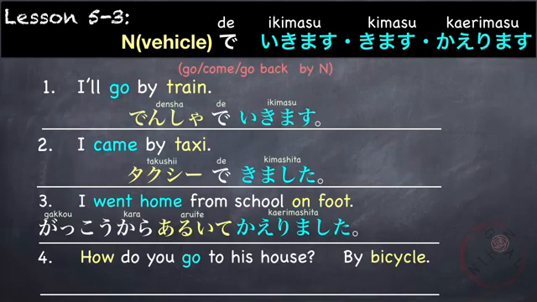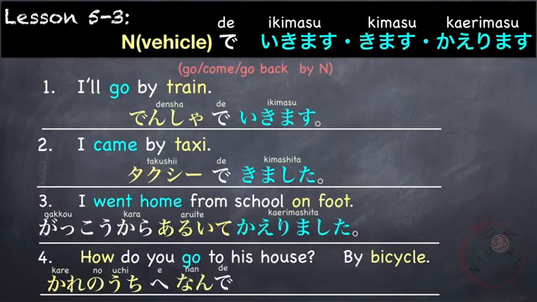And lastly, how do you ask what mode of transportation you use to go to a certain place? For example, how do you go to his house? By bicycle. First, let's say his house. Kare no means his and uchi means house. So kare no uchi e, the particle for direction, followed by how or what mode of transportation, nan de.